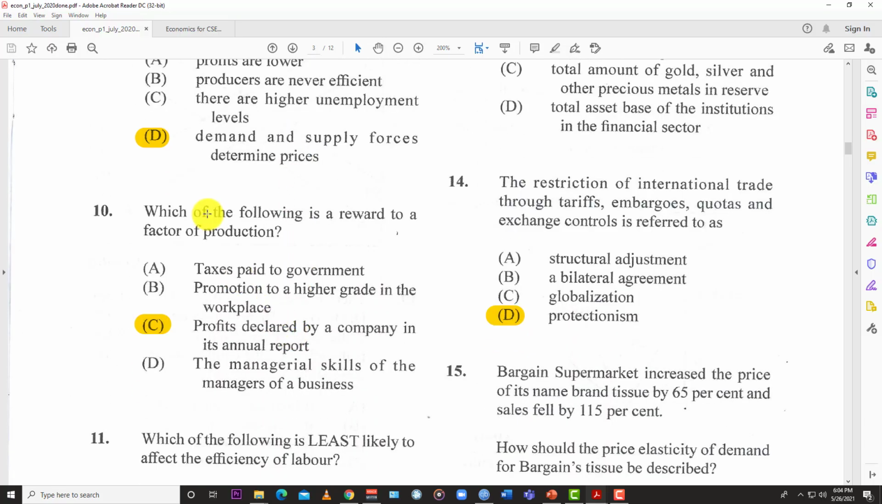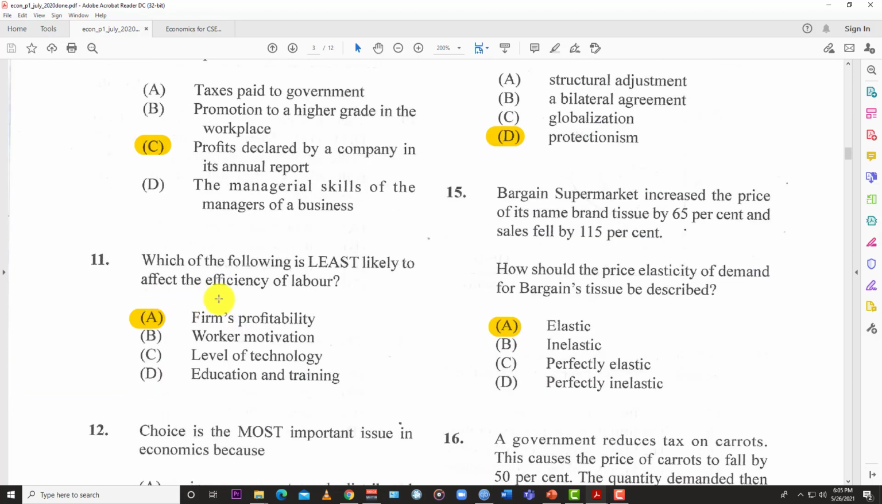Number 10. Which of the following is a reward to the factor of production? And so we looked at something similar above. So they have A. Taxes paid to the government. Taxes are not a reward for any factor of production. B. Promotion to a higher grade in the workplace, not a reward for any factor of production. D. The managerial skills of the manager of the business, that's actually a factor of production, and that's the entrepreneurial skills. But the answer is C. Profits. Profits declared by a company in an annual report. So profits would be, right? So profits is the reward for entrepreneurship.